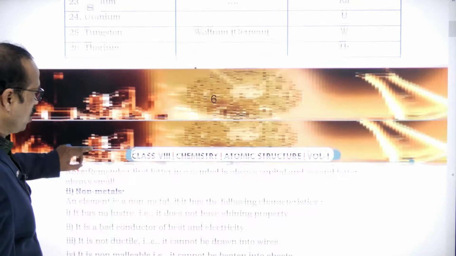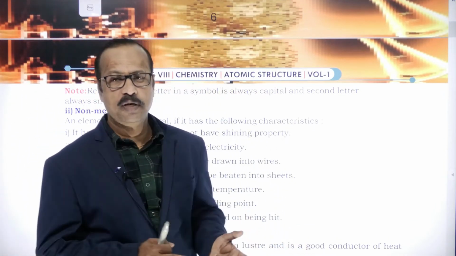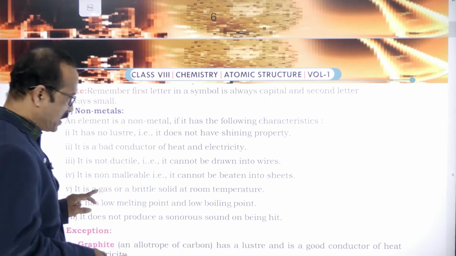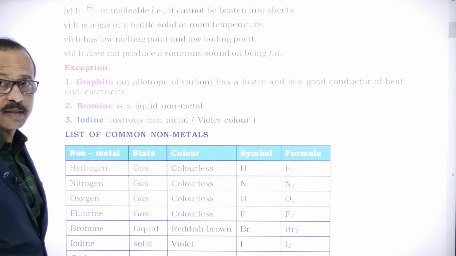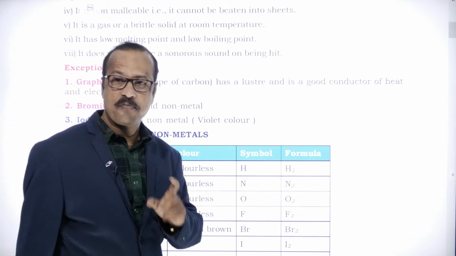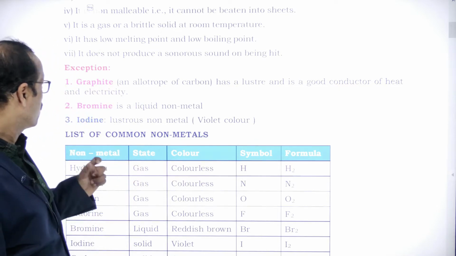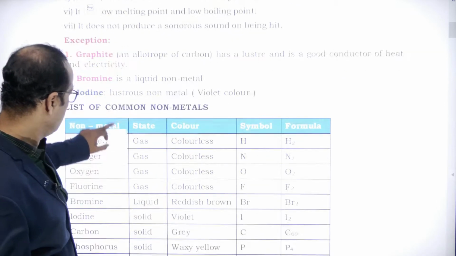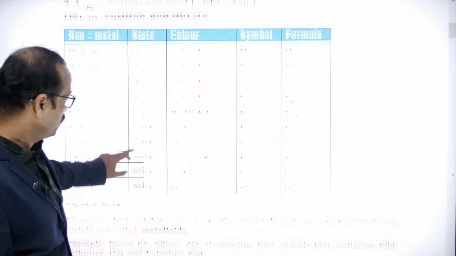Then we discussed the non-metals. Non-metals are not lustrous, not good conductors of heat and electricity, and have low melting and boiling points. There are also some exceptions. Generally non-metals are poor conductors, but graphite, which is an allotropic form of carbon, is a good conductor. Another allotropic form of carbon is diamond, which is very hard. Here are some elements that are non-metals, which we also discussed.